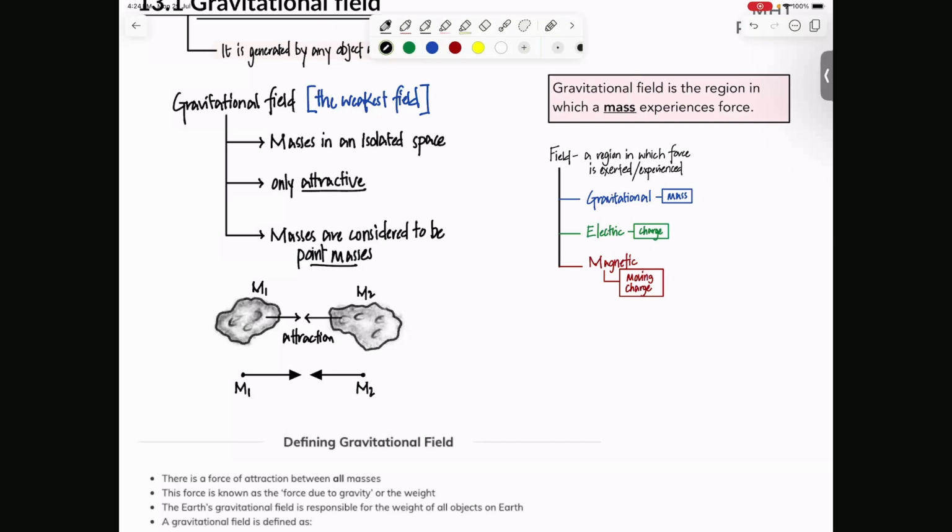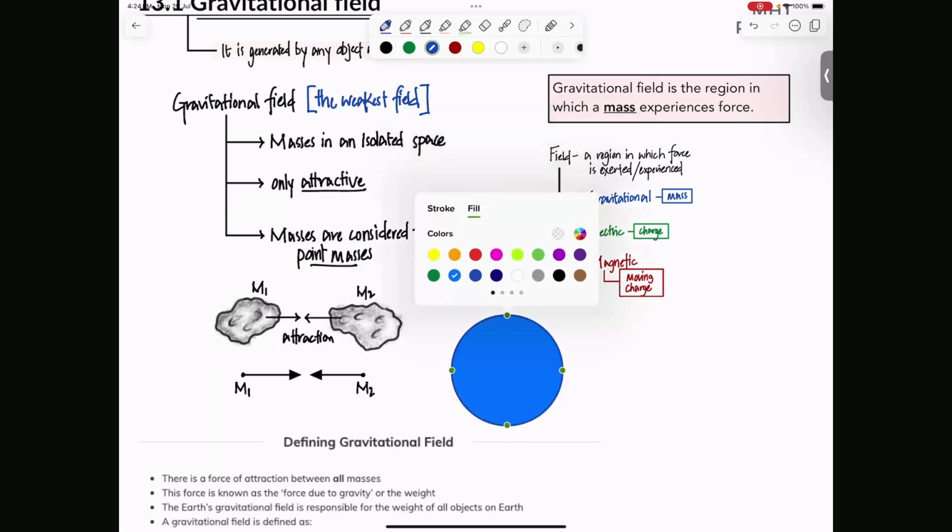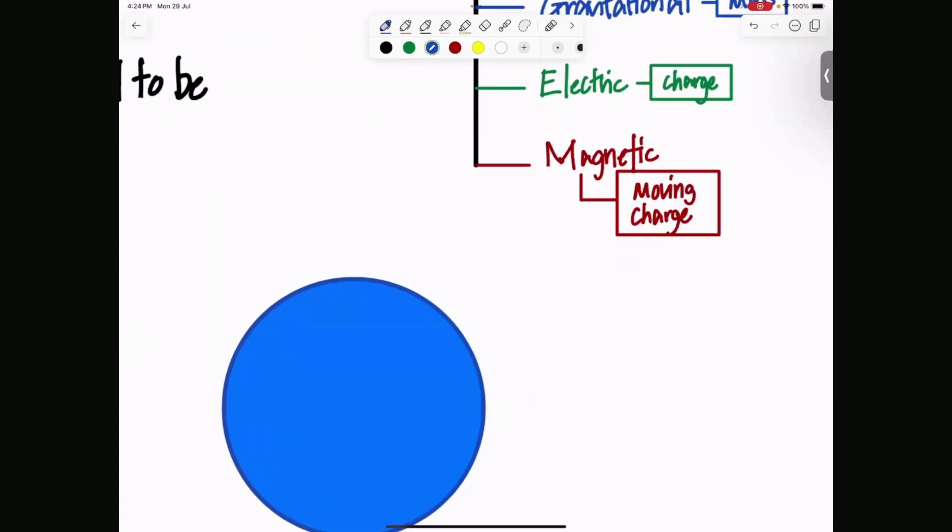Right. So gravitational field is when masses are isolated in space. It's only attractive in nature. The masses are considered to be point masses, and there's attraction between two masses out there. And a gravitational field is a region in which a mass experiences force. Okay. So to give you a simple example, this is the Earth, and the region around the Earth is where you have a mass.